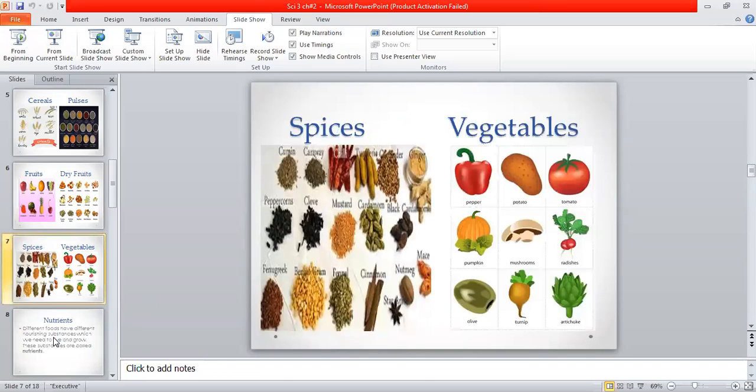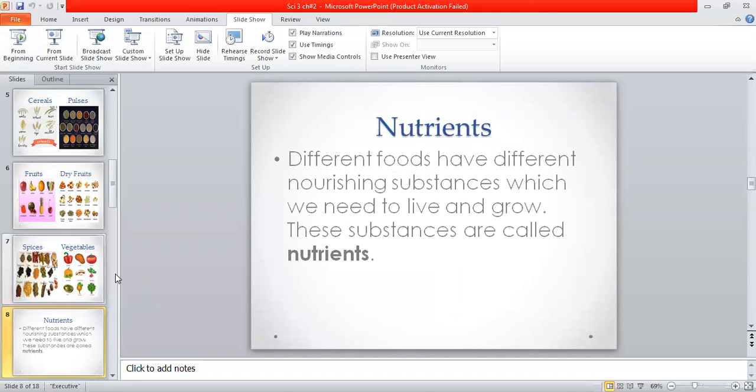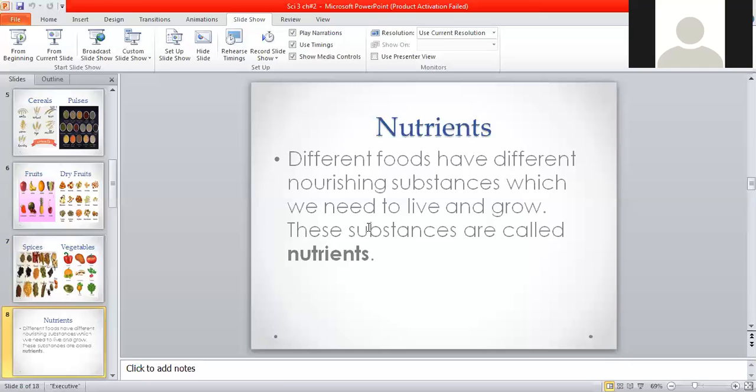So next is nutrients. What are nutrients? Different foods have different nourishing substances. Nourishing substances mean those which enhance immunity, which enhance the taste of the food, which are very necessary for us, which we need to live and grow. These substances are called nutrients. Those nourishing substances that we need to live and grow are known as nutrients.